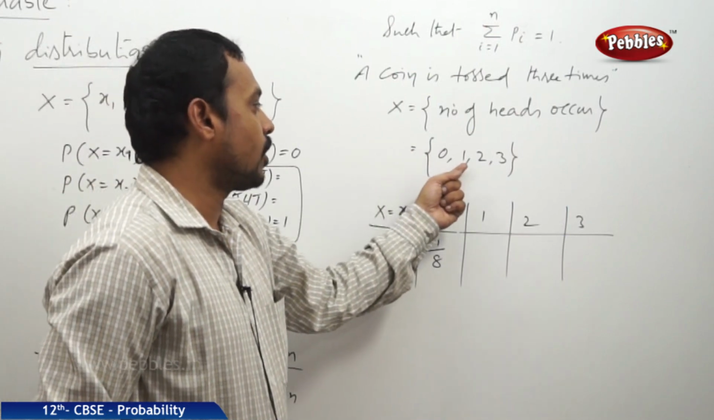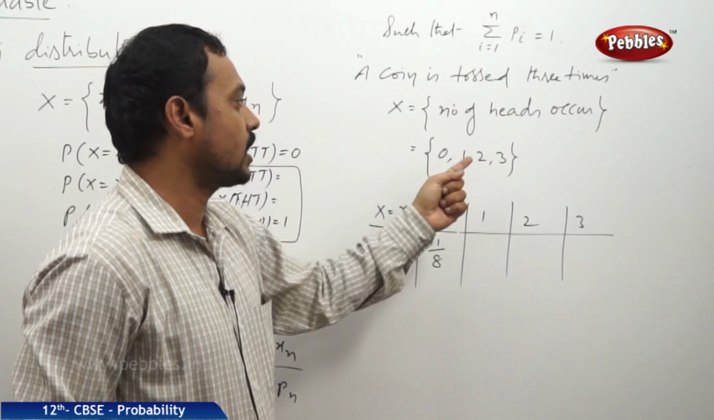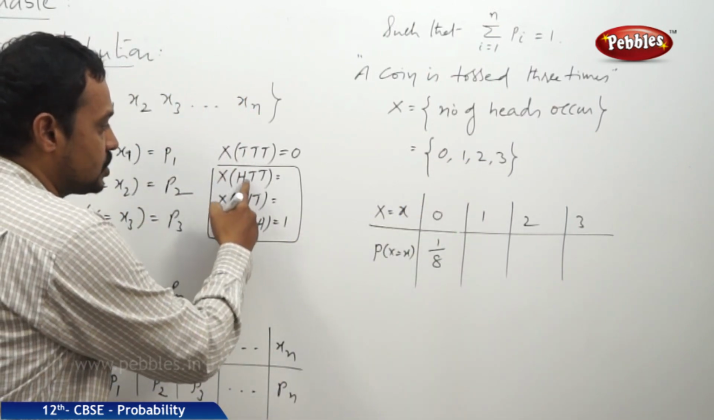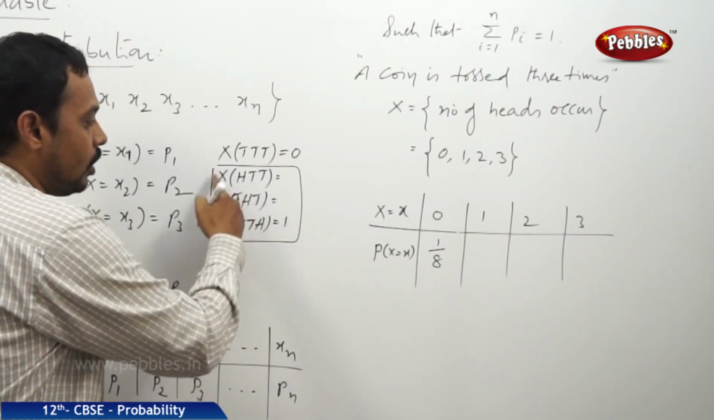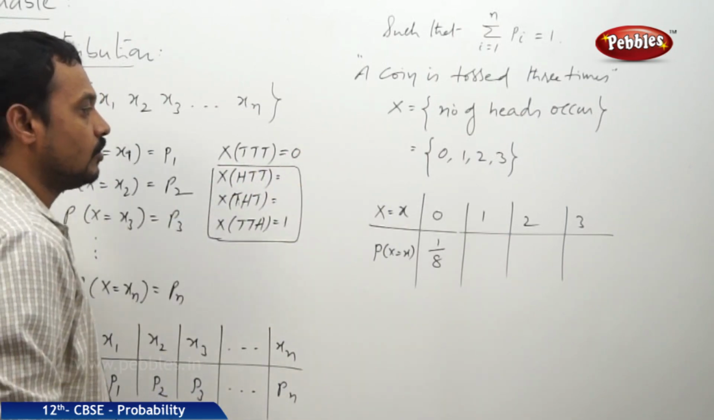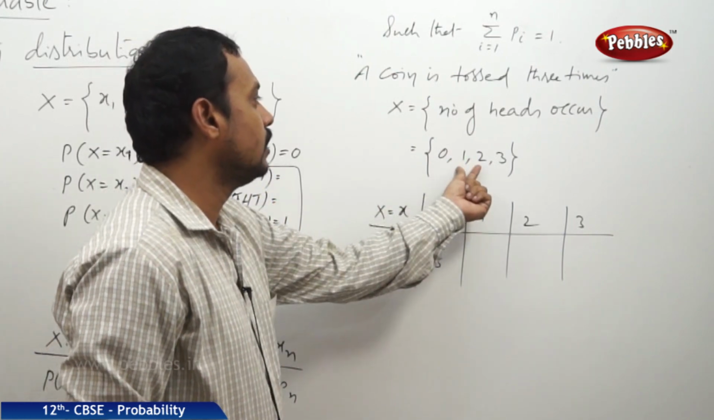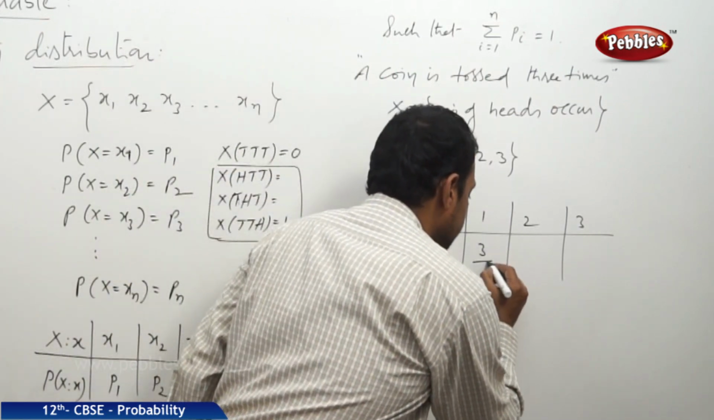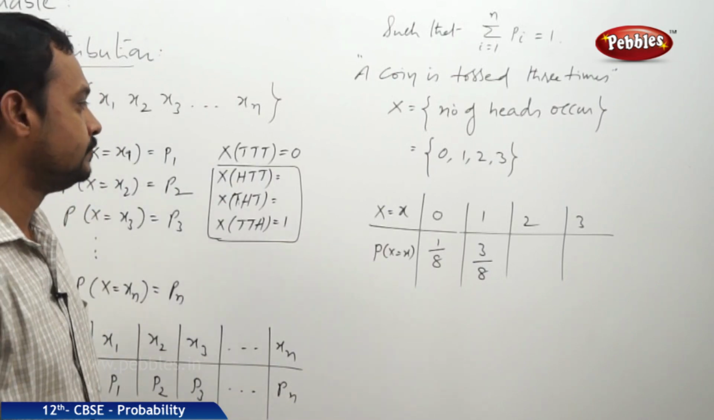Now let us find the probability that X is equal to 1. X is equal to 1 means the number of heads that occur is only 1. So it happens in 3 ways: X of HTT, or X of THT, or X of TTH. In all these 3 cases there exists only 1 head. So the possible outcomes for X equal to 1 are 3 out of 8. Therefore the probability of X equal to 1 is 3 by 8.